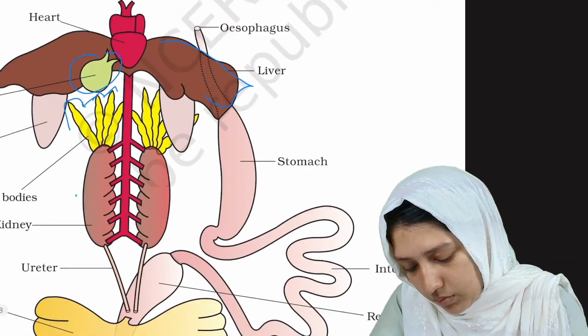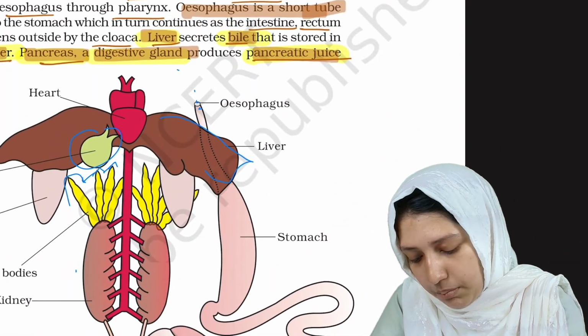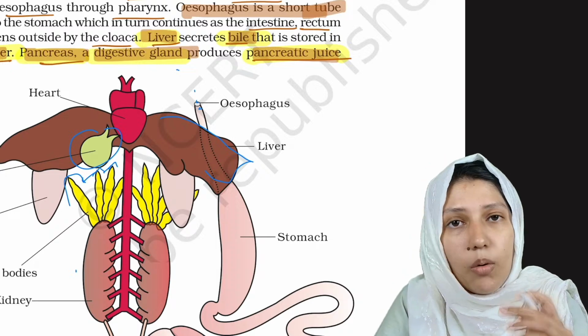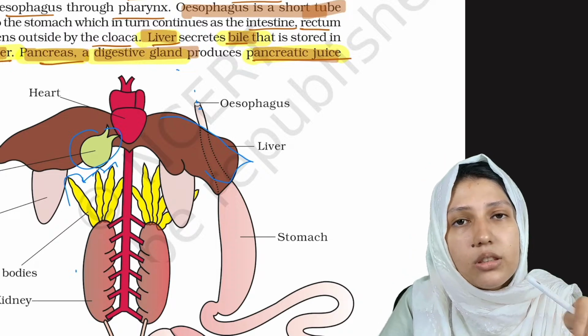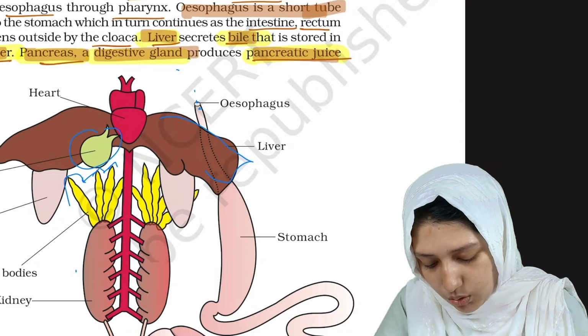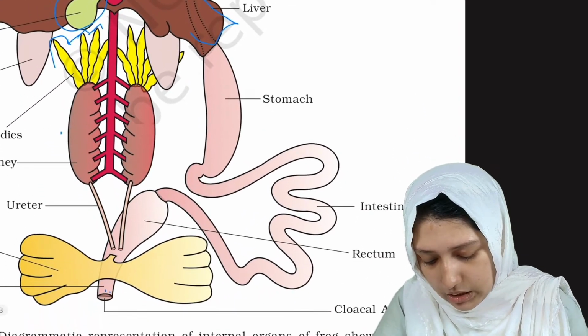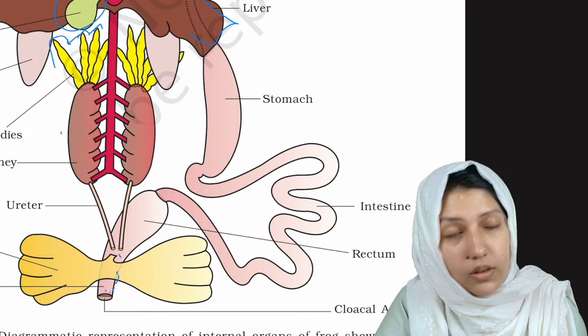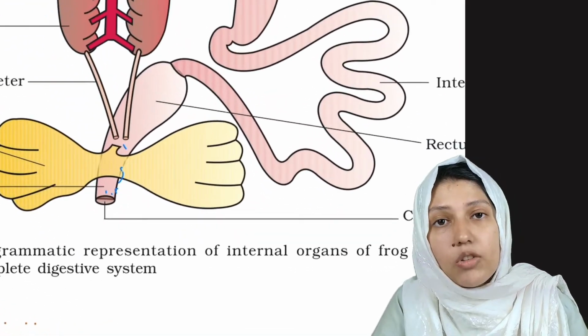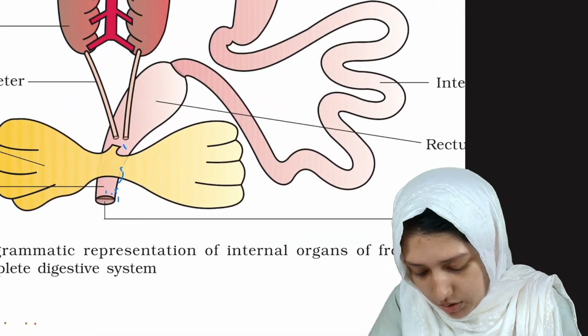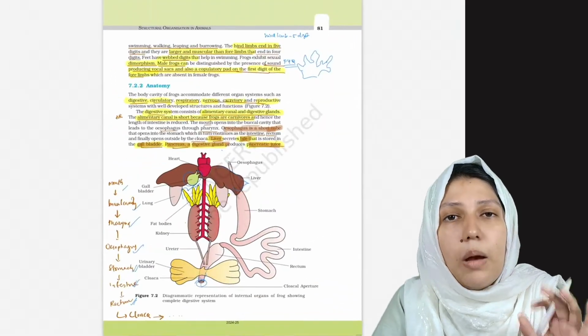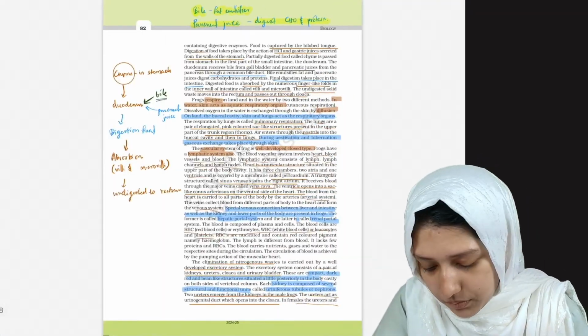Then comes the esophagus. From the mouth to the pharynx, through the pharynx to the esophagus, and the esophagus to the stomach, and stomach to intestine to rectum, and again cloaca. Clear? And the cloaca will open to the outside, and it is known as the cloacal aperture. Aperture means opening. Clear?